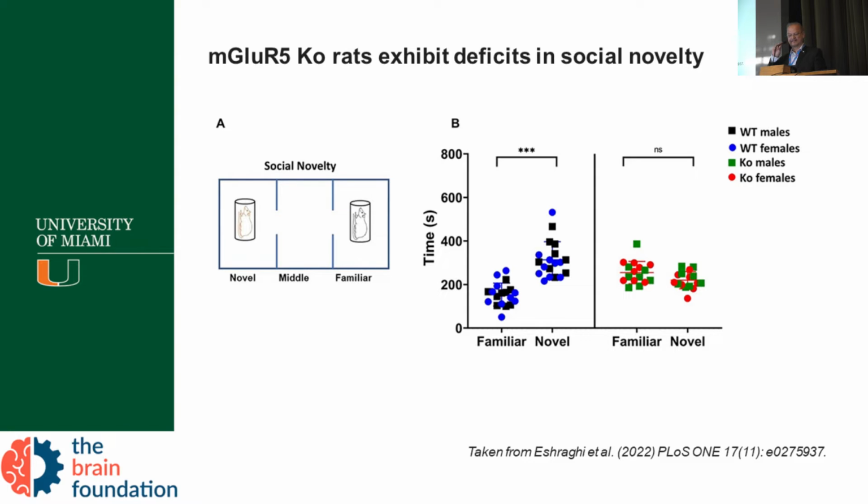And rats show that when you put another rat in the third space, the wild type rat, the neurotypical rat, is going to go and check the new one. But the autistic rat doesn't do that. So let's see if the video is playing.